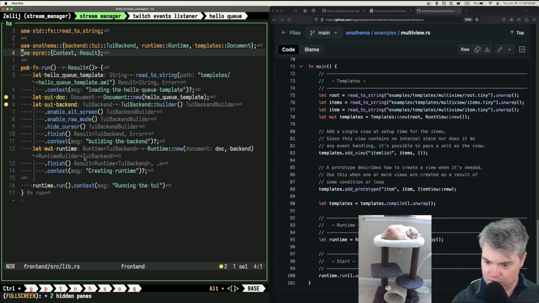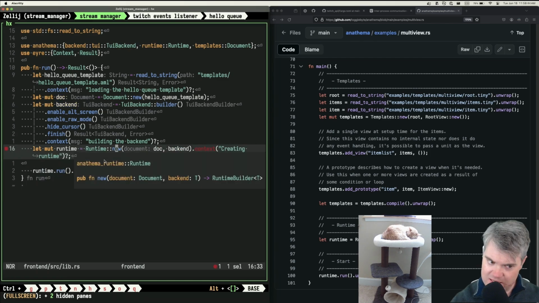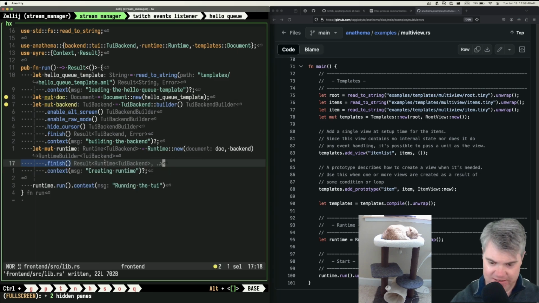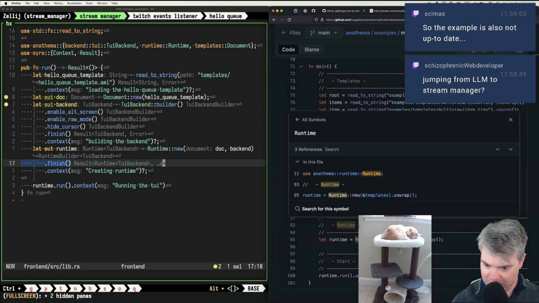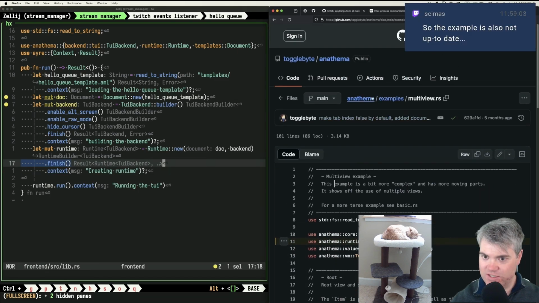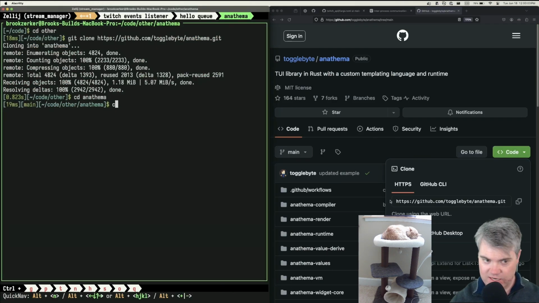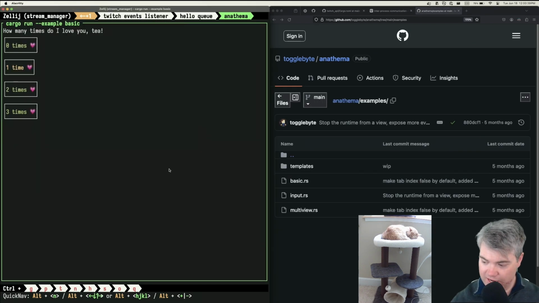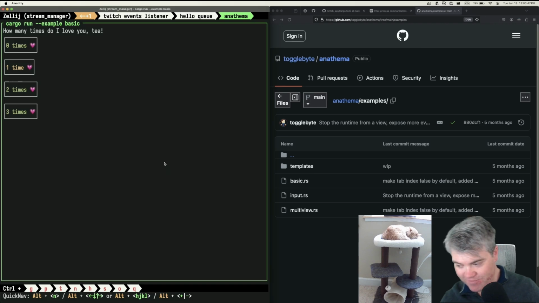Now, something I also find really interesting is that they're not using this runtime new finish. They're just doing runtime new unwrap. Because if I just do that, it gives me a runtime builder. That would make sense to then have a finish on it. So hold on. Well, you know what? There's a really easy way to find out if this is up to date, isn't there? So what is it? It's cargo run example basic. It works. Okay. Now I'm even more confused.